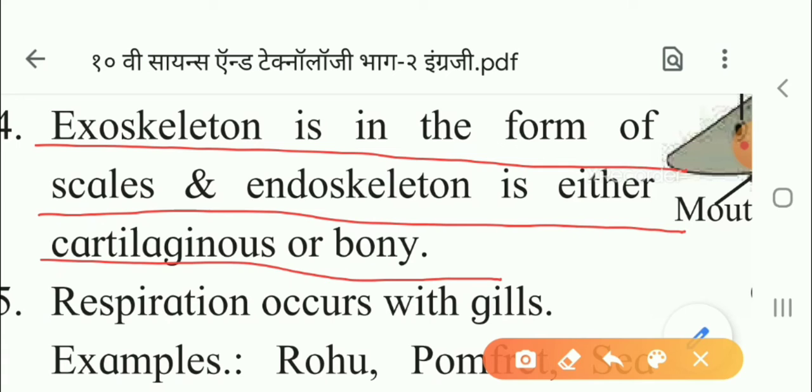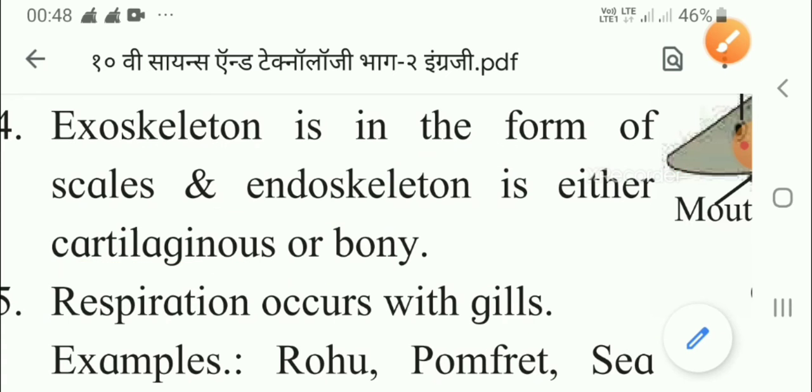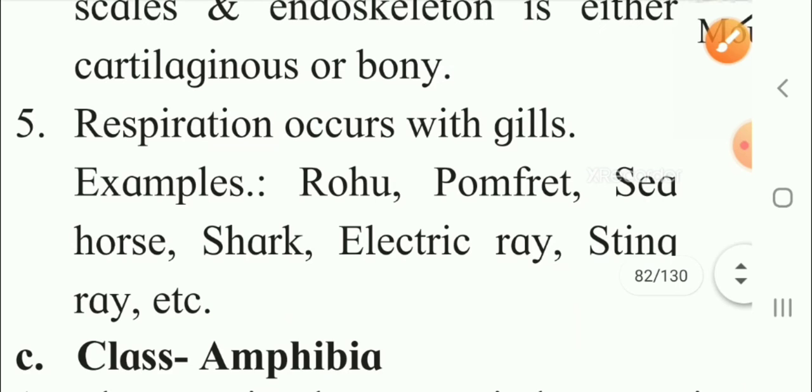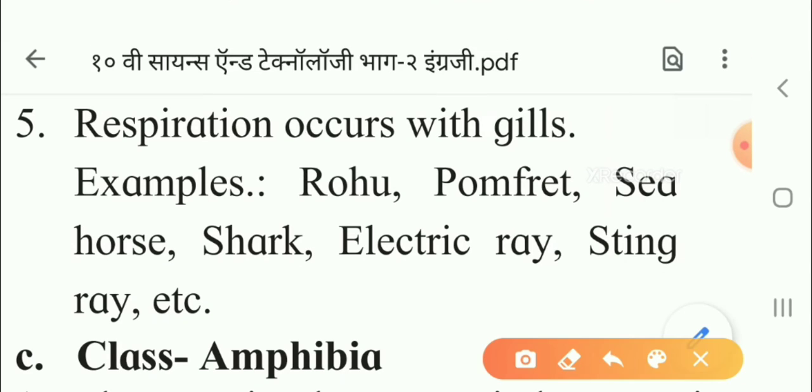Cartilaginous, I already told you, is a type of connective tissue. Now, what is the fifth point? Respiration occurs with the gills only. What are the examples? Rohu, pomfret, seahorse, shark, electric ray, stingray, etc.